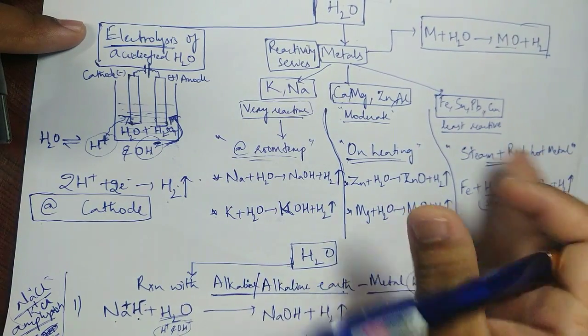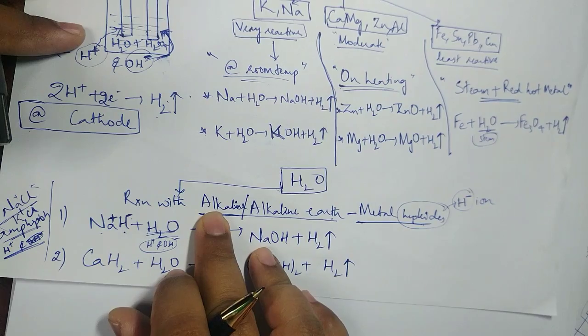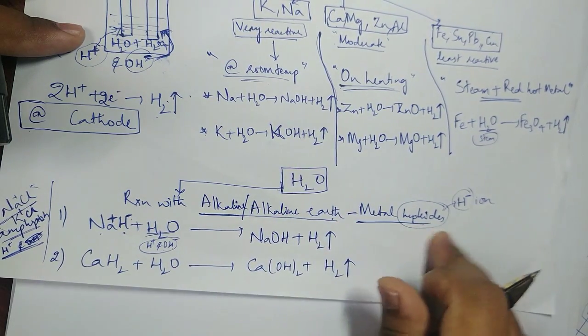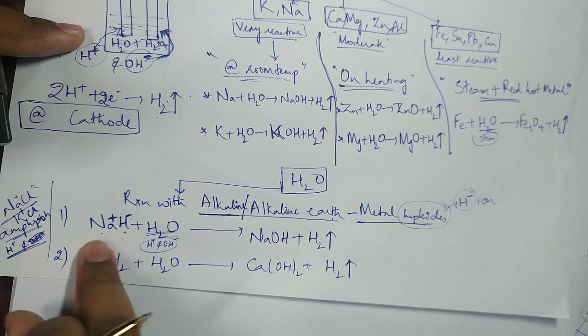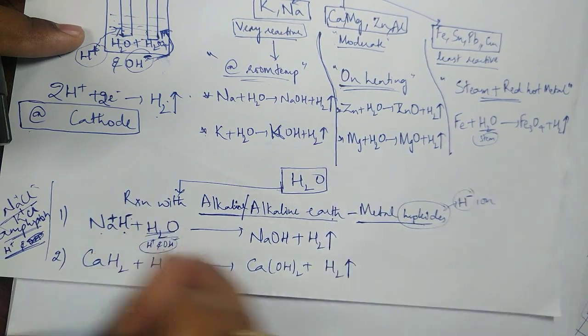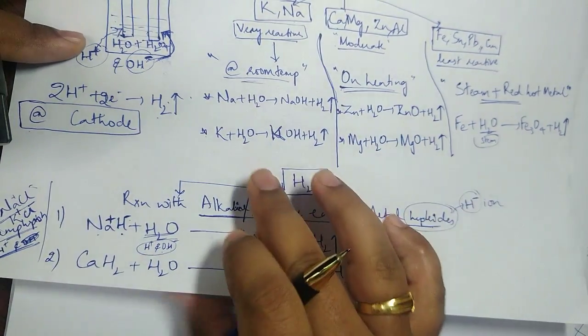Clear. After that we have alkali metal and alkaline earth metal hydrides. Hydride means H minus ion; the H minus ion from a metal hydride with water will form the base and hydrogen gas. So this is a summary, and in the next class we'll talk about metals and some other methods of preparation.